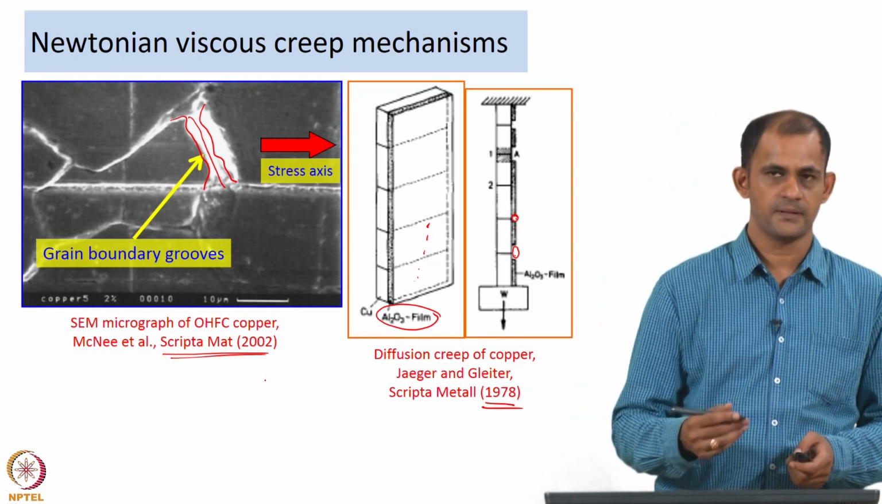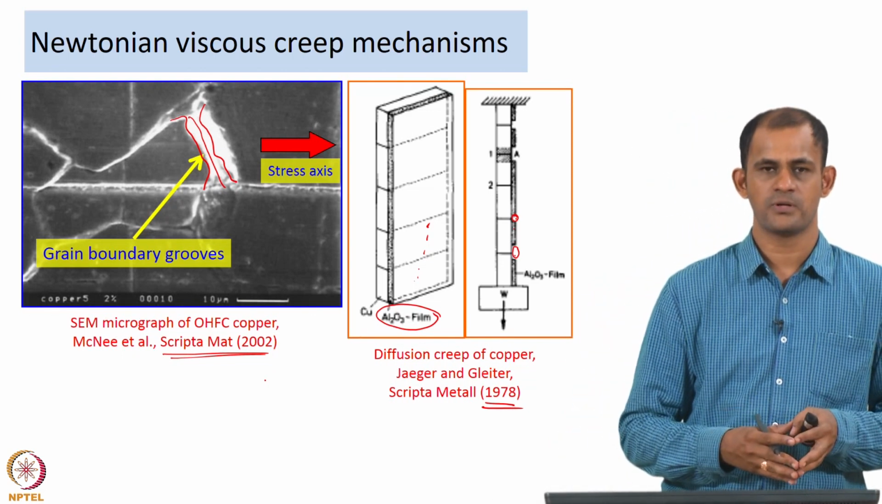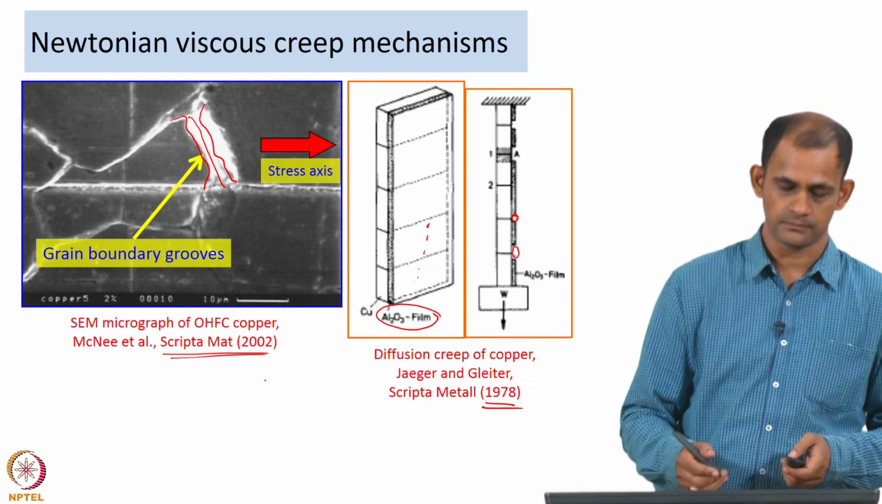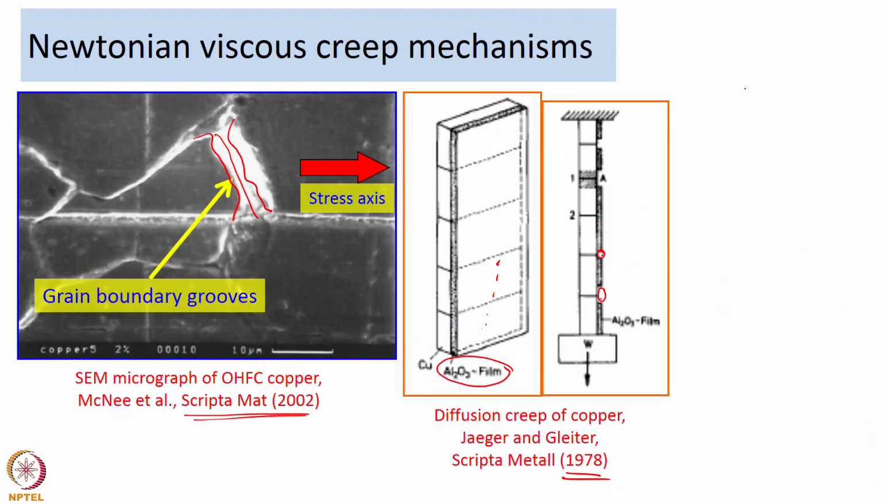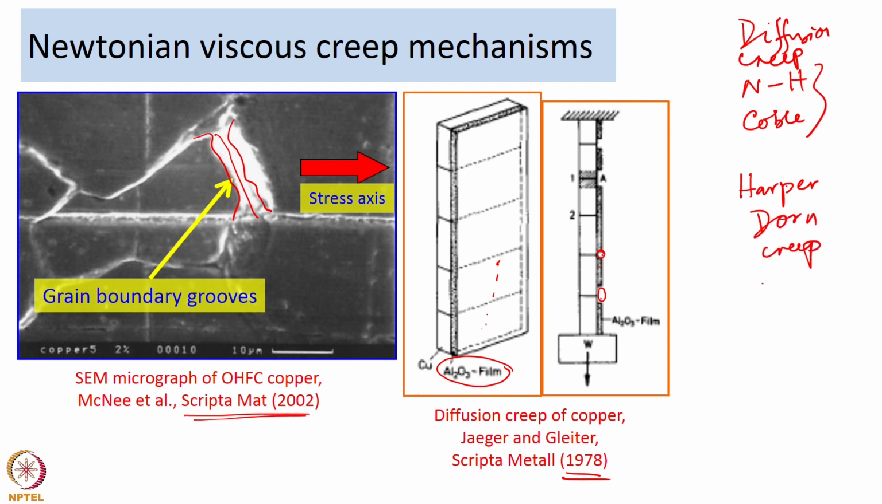So, post creep microstructural analysis can also tell you about the mechanism of creep that was in operation. So, that was about diffusion creep mechanisms, especially we talked about Nabarro-Herring and Coble creep as two primary or main diffusion creep mechanisms of deformation. Now, under Newtonian viscous creep we also have a third category which is called the Harper-Dorn creep mechanism. So, we are now going to talk about the Harper-Dorn creep mechanism.